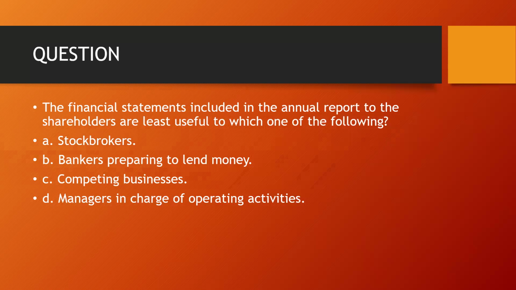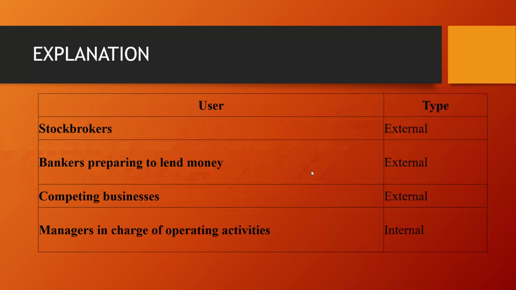Practically speaking, with option elimination, we can go directly to D, the manager in charge of operating activities. That's it, the answer is D. But I have explanations for this. The classification: the stockbroker is an external user, the bank preparing to lend money is an external user, and the competitors are external users too. These three are the external users.